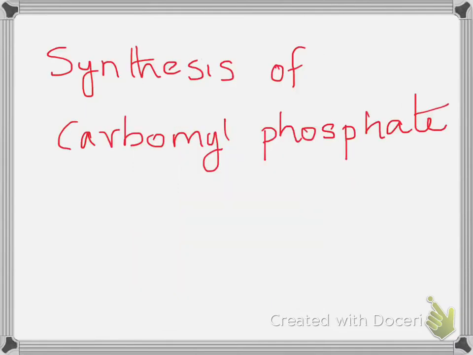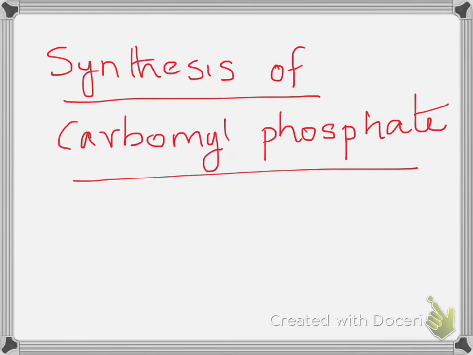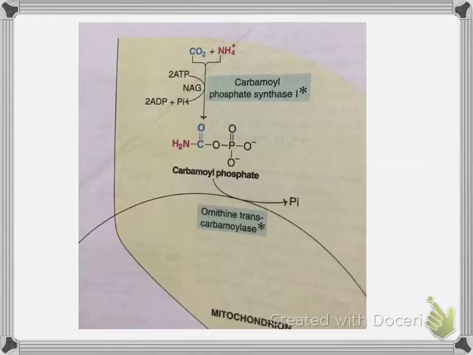Now coming to the first step of the urea cycle. The first step is the synthesis of carbamoyl phosphate.